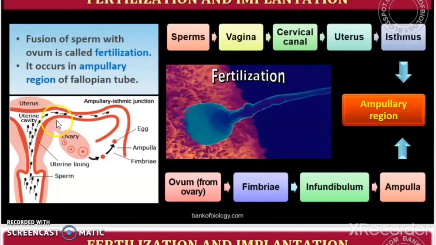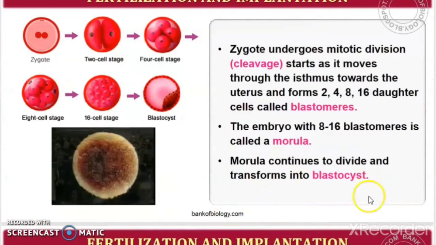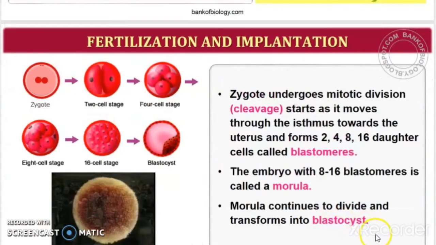Okay, so when it becomes morula stage, it almost reaches the uterus, and when it completely finishes the blastocyst stage, automatically it will reach the uterus. Now let us see what happens to this blastocyst. So now the blastocyst has been formed. Let us see what will happen to the blastocyst after that.